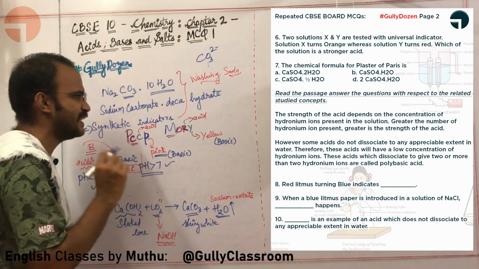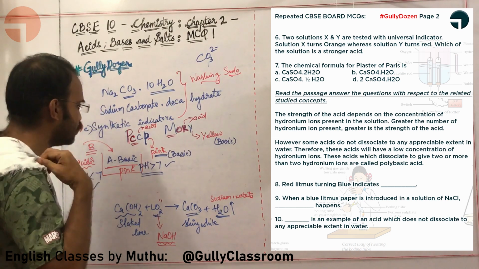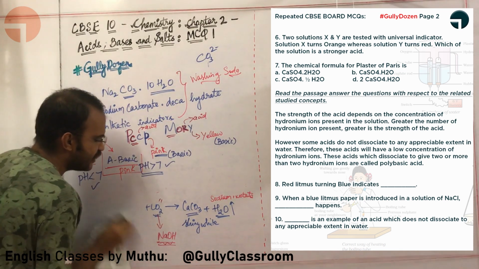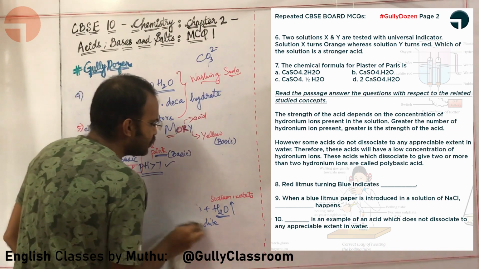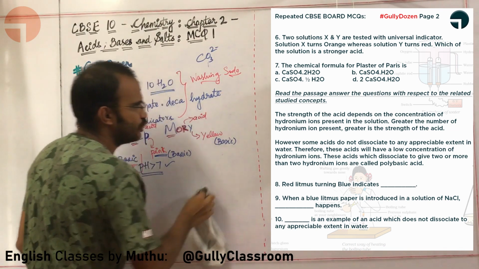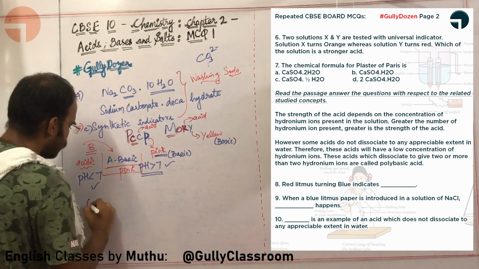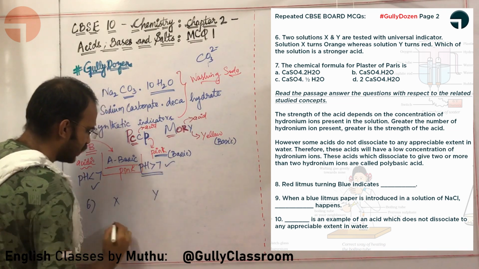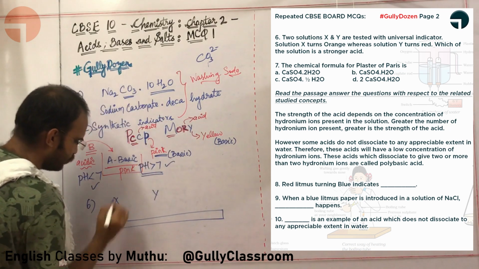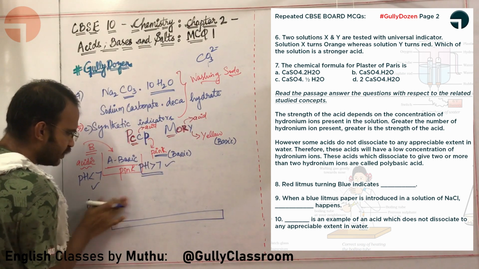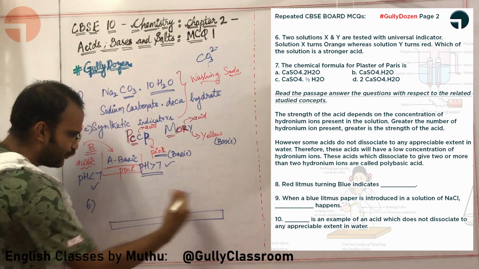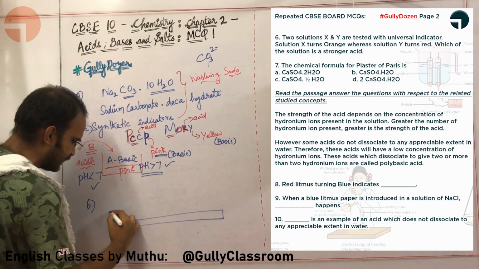Two solutions X and Y are tested with the universal indicator. So you have a universal indicator, and using it you are going to test two solutions, X and Y. In a universal indicator, there are different colors. What are the colors, sir?